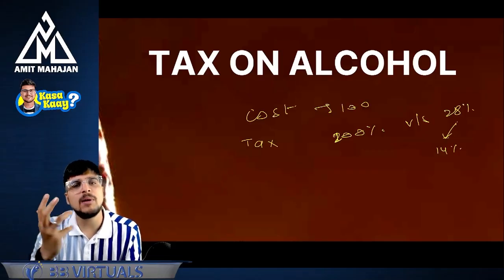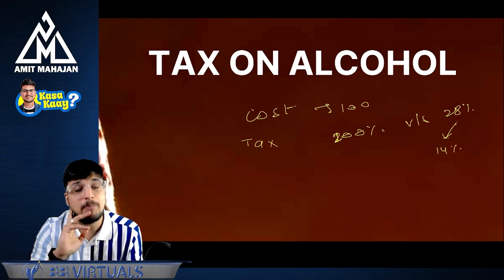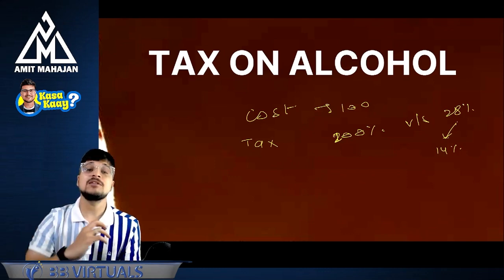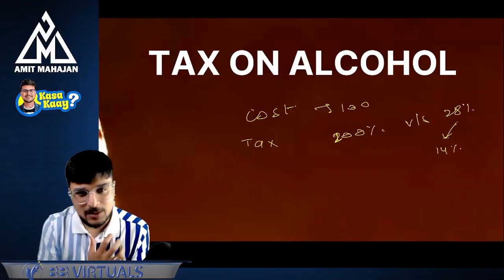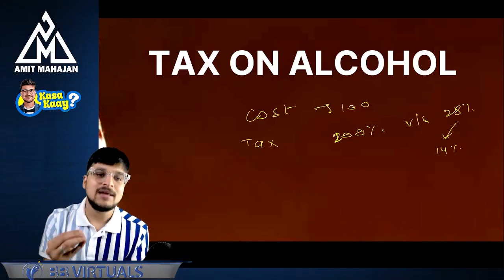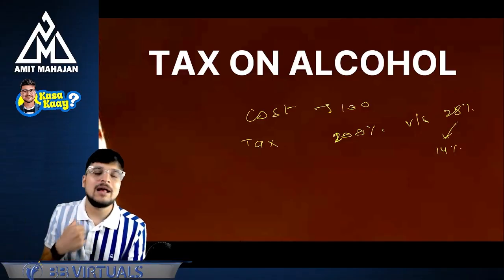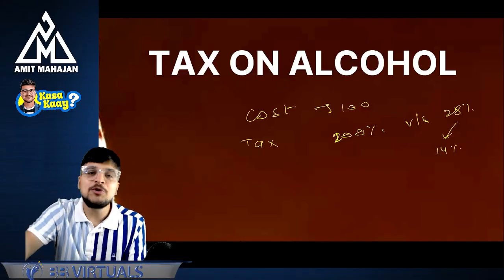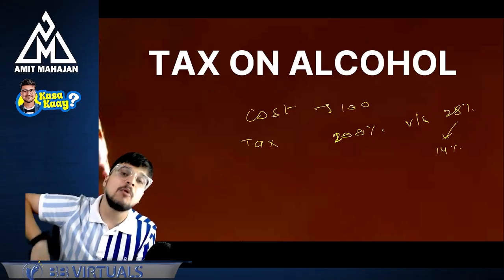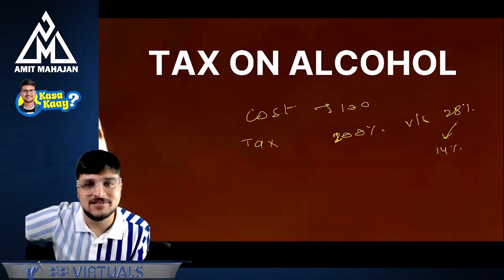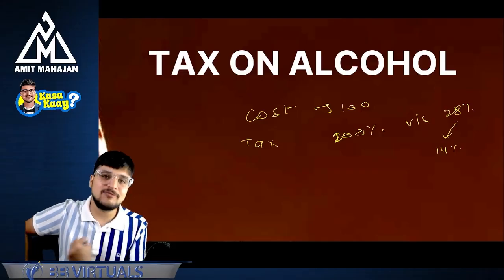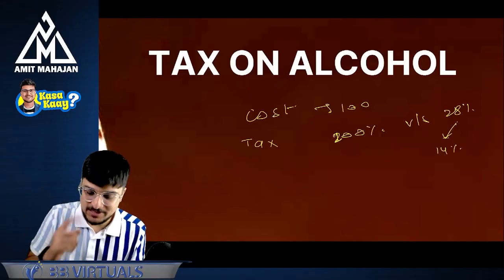Why was the government allowing alcohol to get sold? Because the revenue from alcohol to the state government is huge, and that's why. At that point of time during COVID, state governments needed money to spend on people, and that's why they were encouraging you to drink more and more alcohol so that the state government would get more money in the form of taxes. Are you understanding how important alcohol is for the state government? So this is the first point.